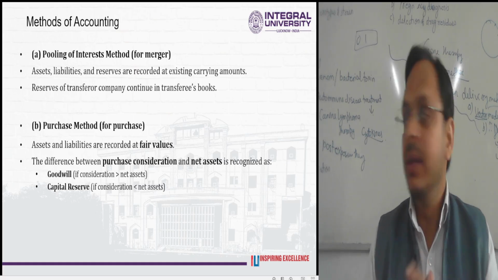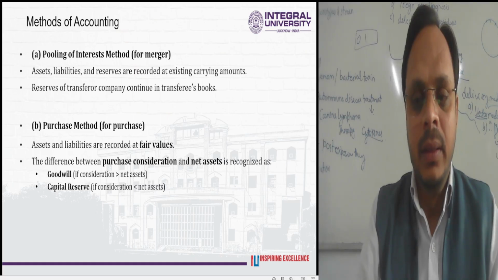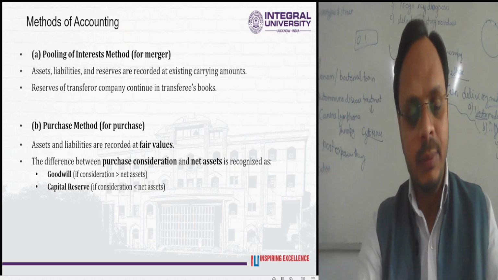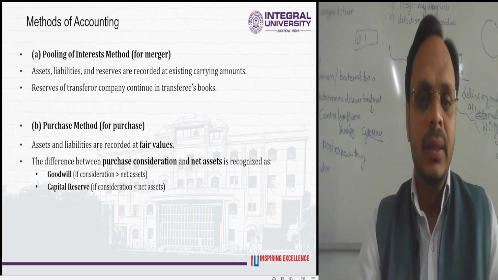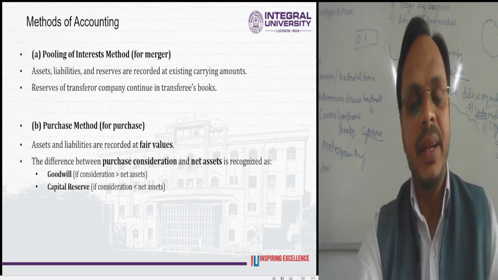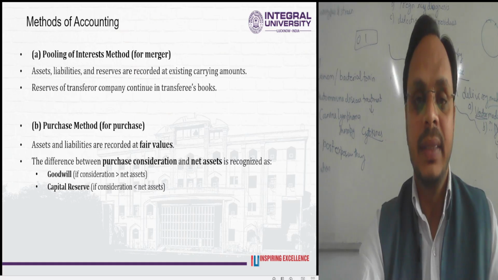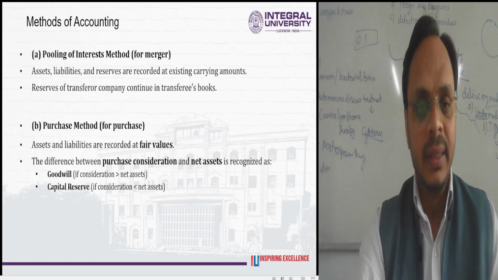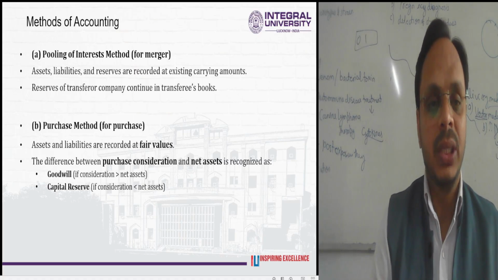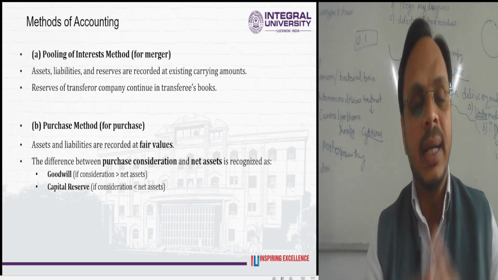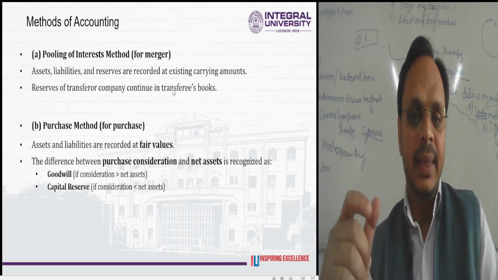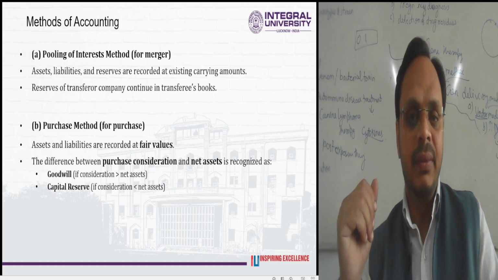We have now discussed the concept of amalgamation from the numerical point of view, that is, what the accounting will be if it is in the nature of the merger as well as in the nature of the purchase. In the case of a purchase, assets and liabilities are recorded at fair value.